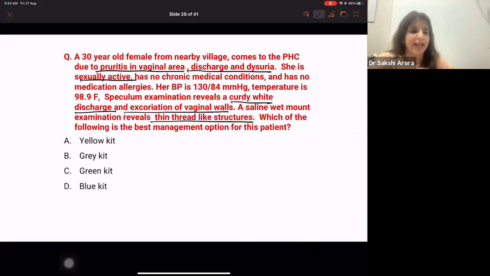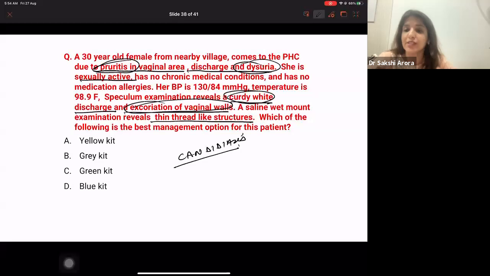Now, in this case, I know all of you have made the diagnosis. Tell me, what is the diagnosis? The diagnosis is candidiasis. The patient comes with pruritus, dysuria, and curdy white discharge, with excoriation of the vaginal wall, and on saline mount you are getting thin thread-like structures.